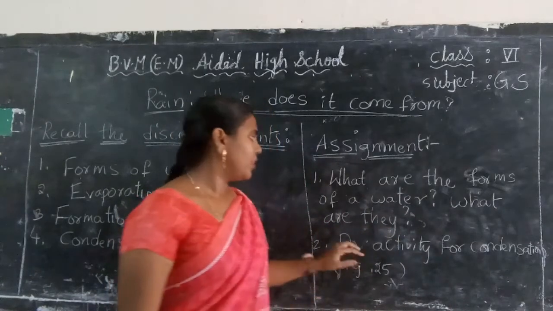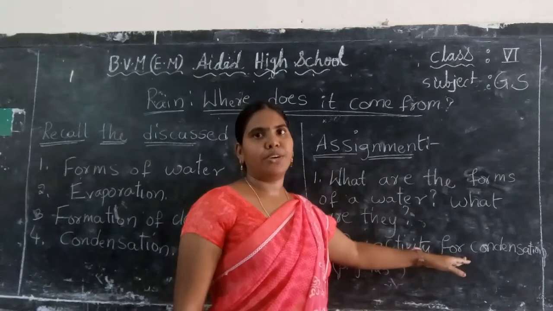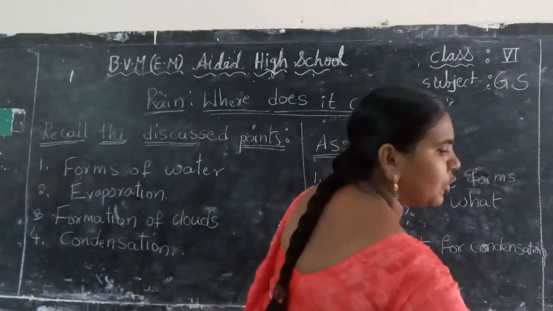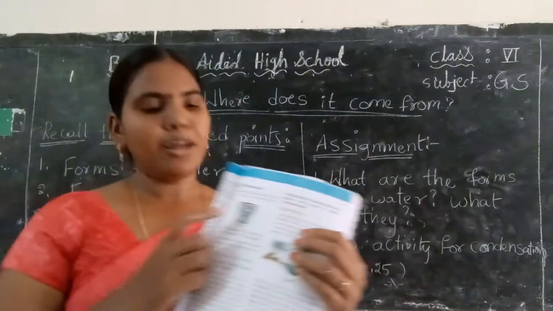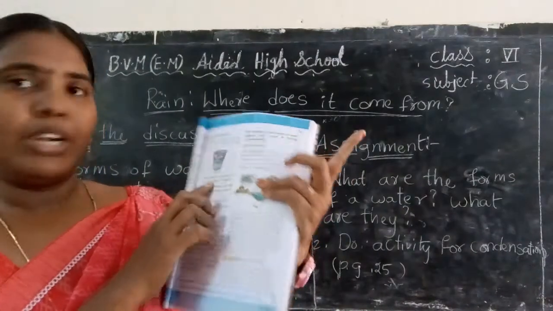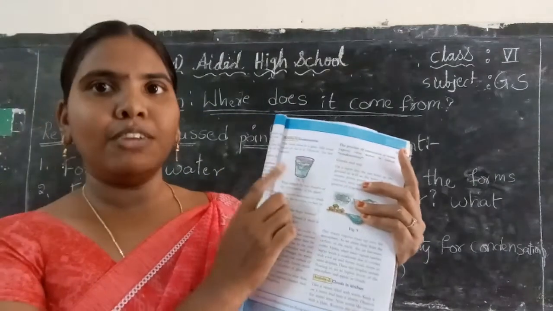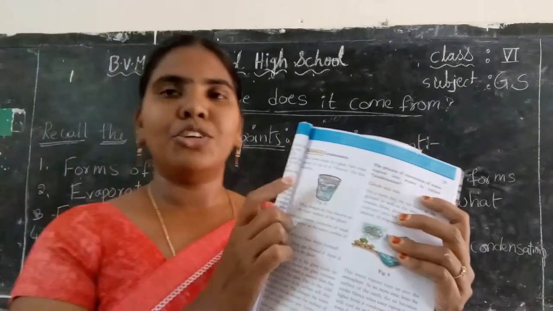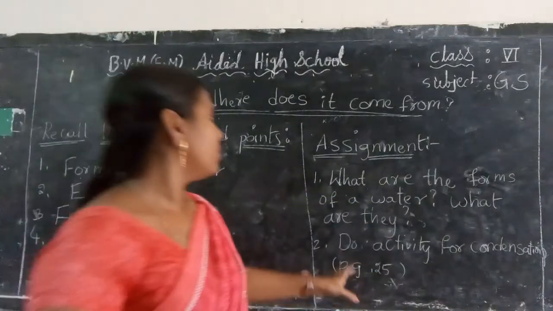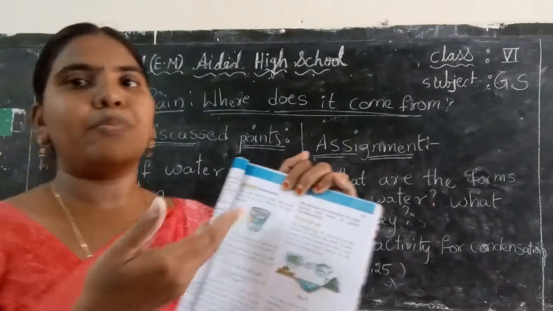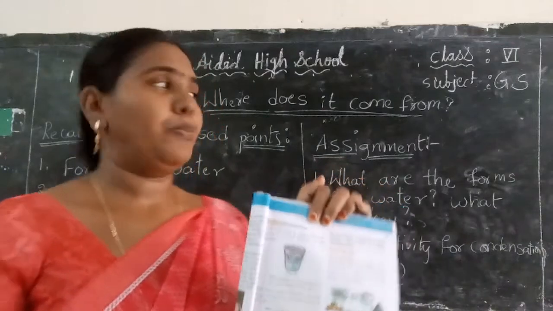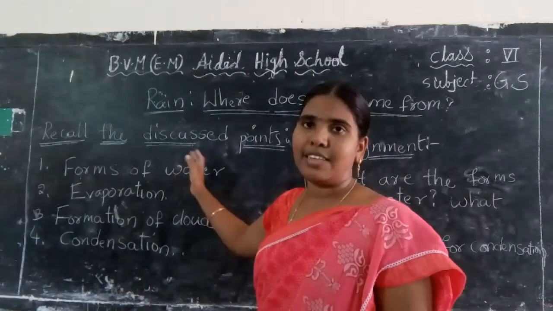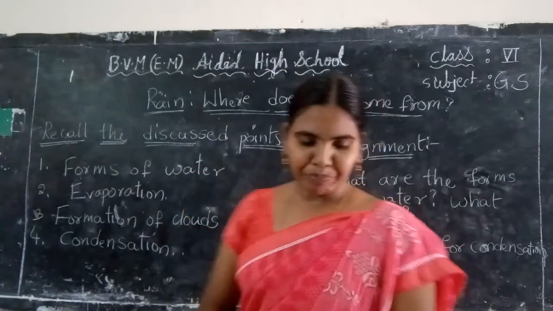The next one is, do the activity for condensation on page number 25. So I'll show it to you. This is page number 25 and this is the activity for condensation. So do this activity and show it to your parents. Okay. And write the process also. There is a process in the textbook. So write the process also. So this is the assignment. Okay. These are the points we discussed in this class. Okay. Thank you.